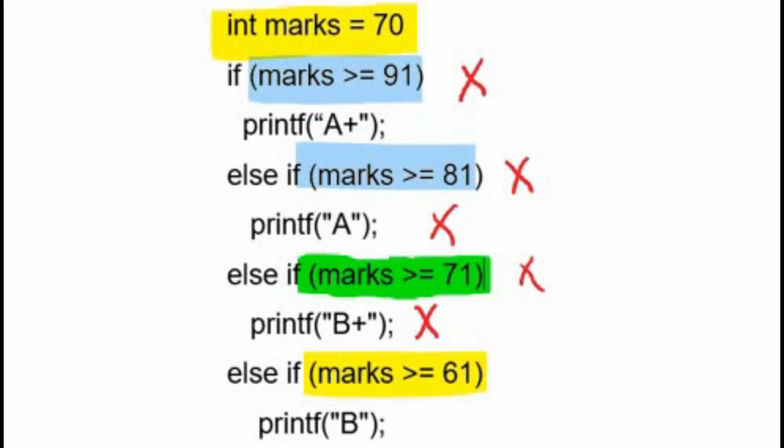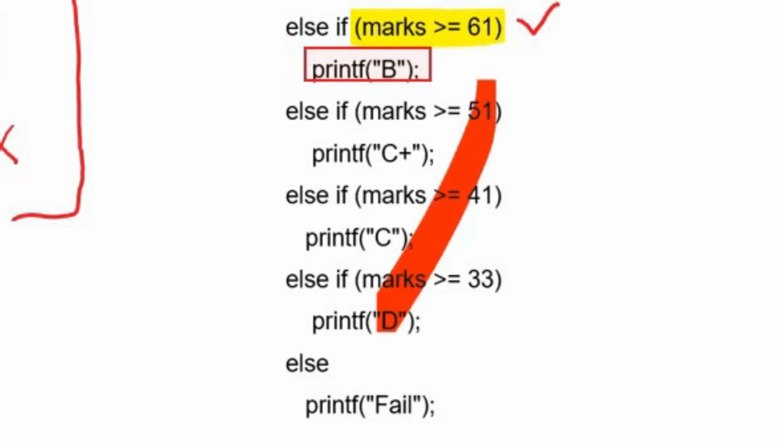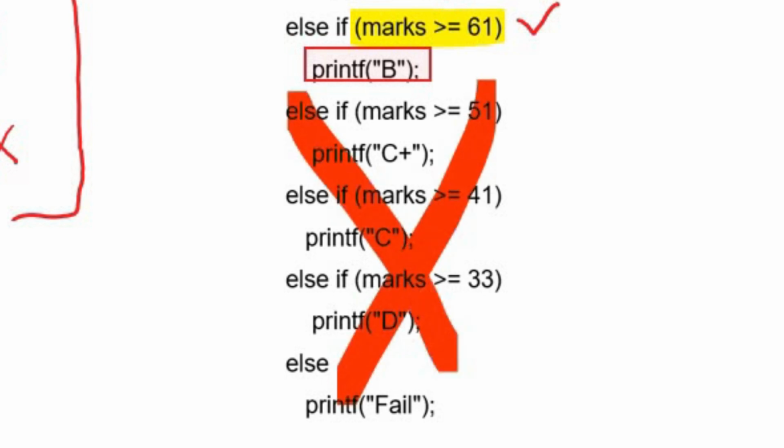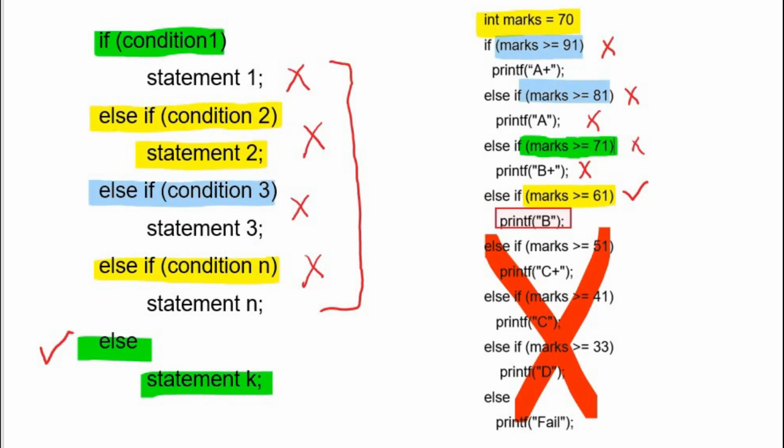And the condition says marks is greater than or equal to 61. Yes, this condition is true. So the statement followed by this condition will be executed, which is grade B. The remaining conditions will not be tested and the control will exit from the if else if statement. This is how the if else if ladder works.